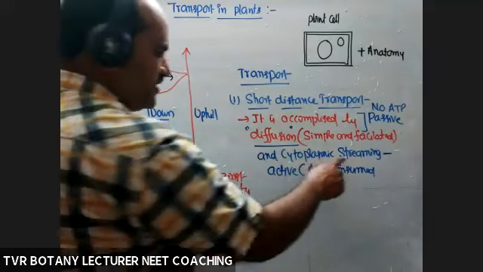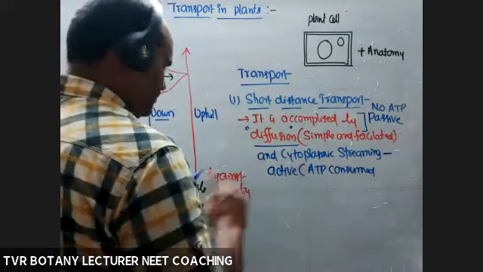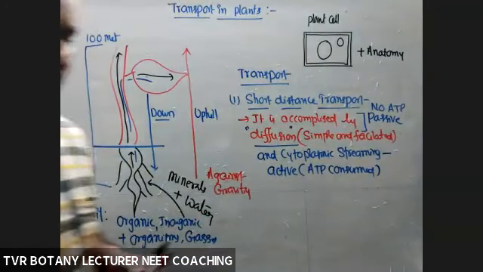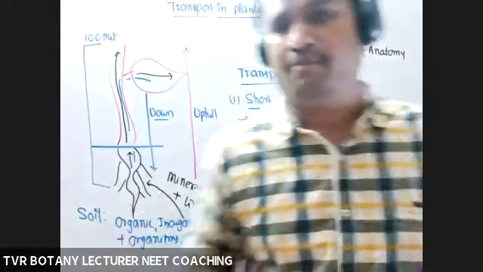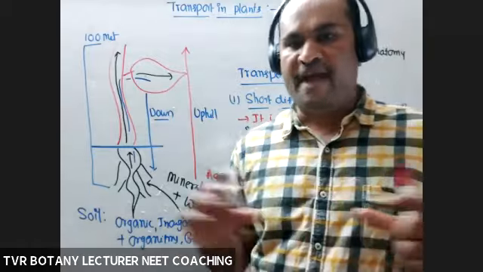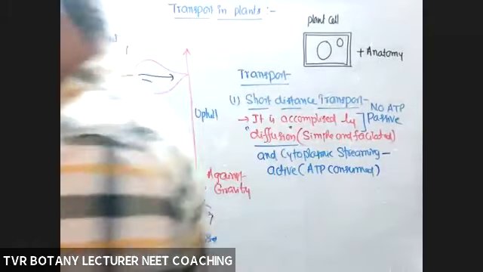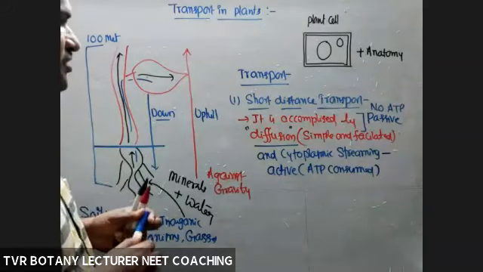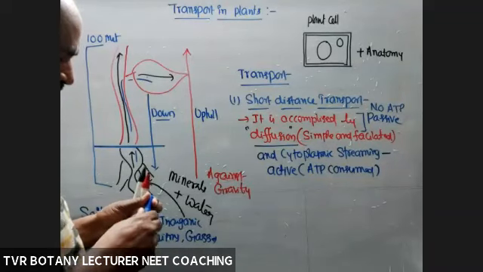Cytoplasmic streaming movement is assisted by the ATP molecule, so it is active transport. During passive transport, energy is not consumed; in active transport, energy is consumed. So that is about short distance transport.